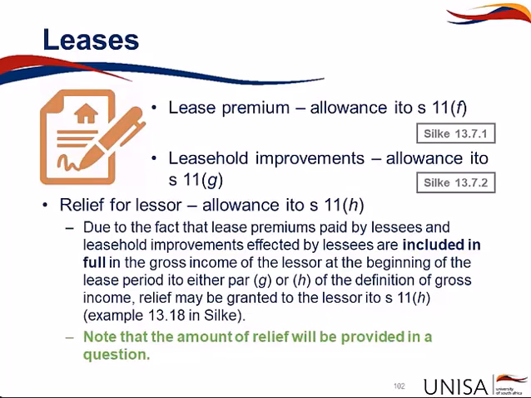For the lessor, they would be required to include the lease premium and leasehold improvements in their taxable income, and therefore, especially with the leasehold improvements, because they have to now include that full effect of the leasehold improvements in their taxable income, there is a relief that is applied to the lessor. And lucky for you, we will provide you with the amount of the relief in a question.